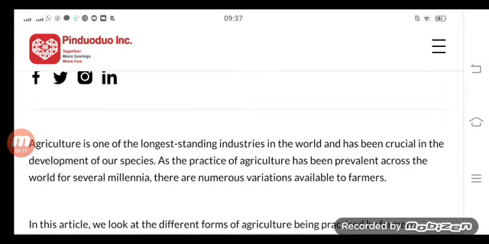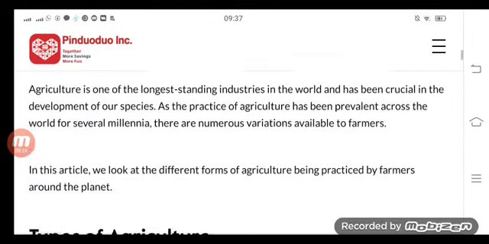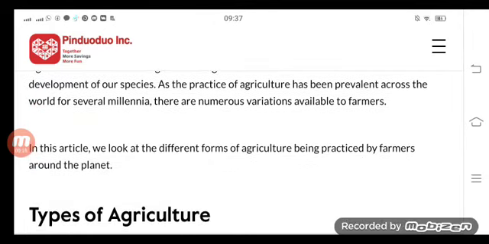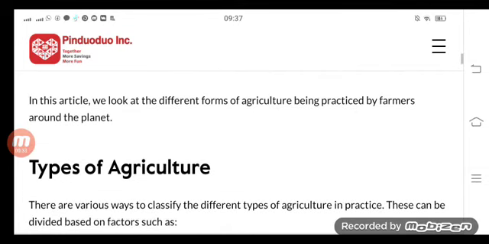As a practice, agriculture has been prevalent across the world for several millennia. There are numerous variations available to farmers. In this article, we look at the different forms of agriculture being practiced by farmers around the planet.